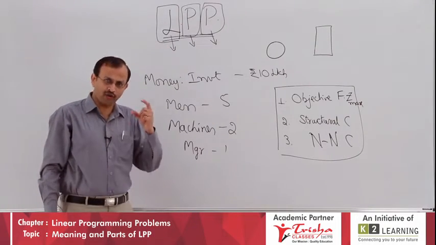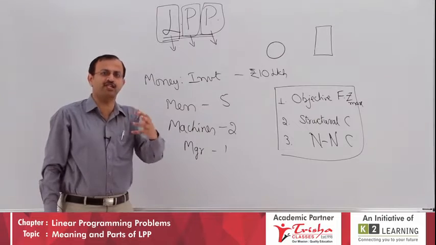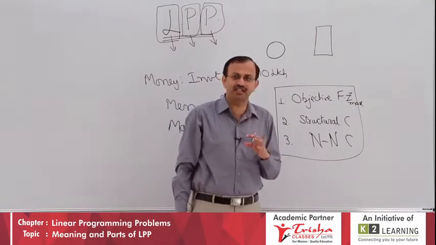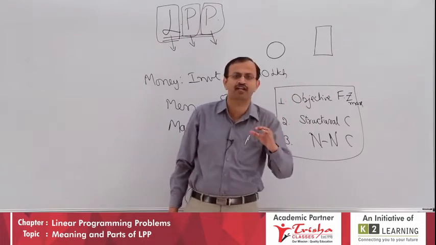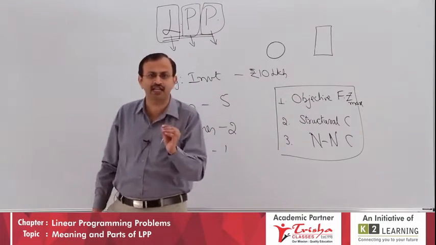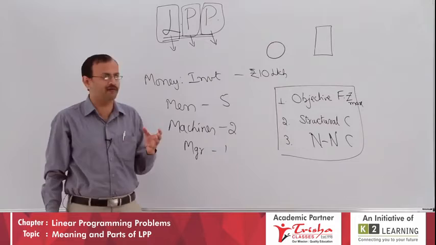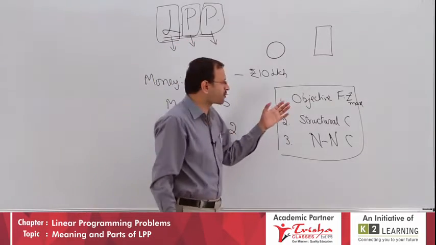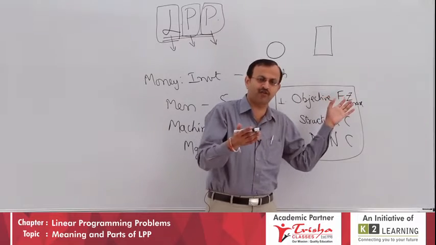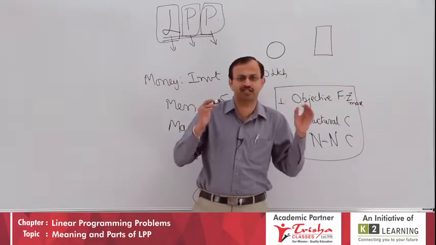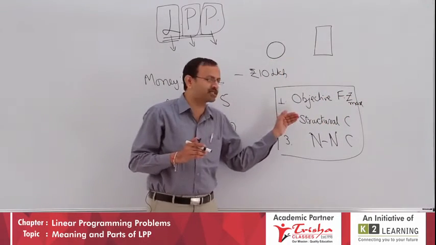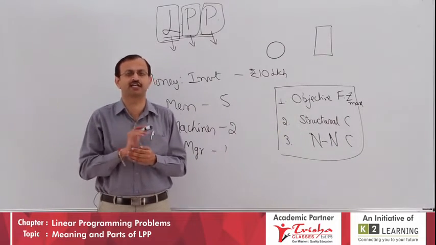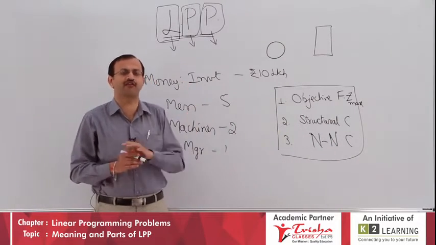Now, if it is asked what is LPP, how do you write it? You can write: LPP is a problem which deals with optimizing profit or cost based on certain linear constraints. I will repeat my words. LPP, a linear programming problem, is a problem which deals with optimizing, maximizing revenue or profit or minimizing cost, based on certain linear inequalities or linear constraints. This is the meaning or definition of LPP.